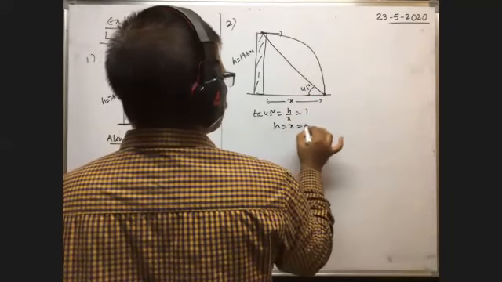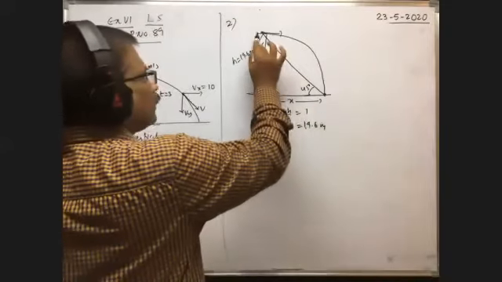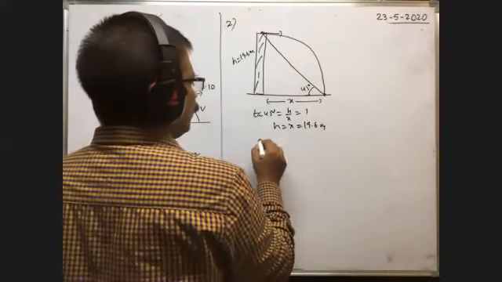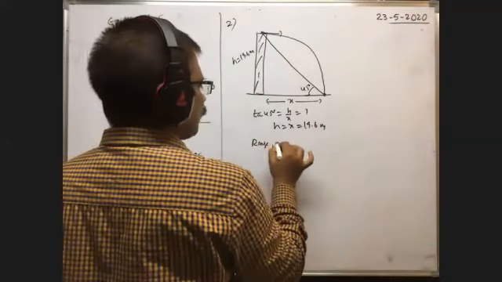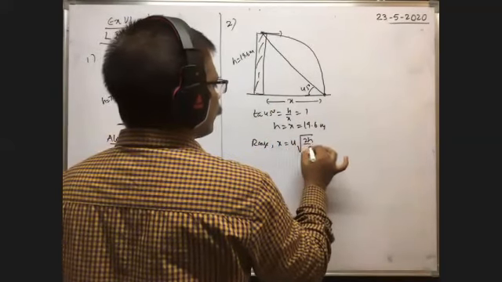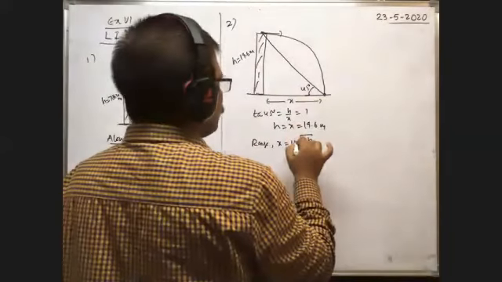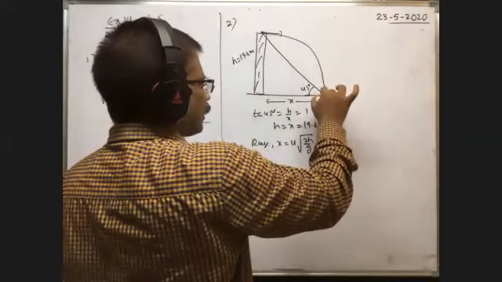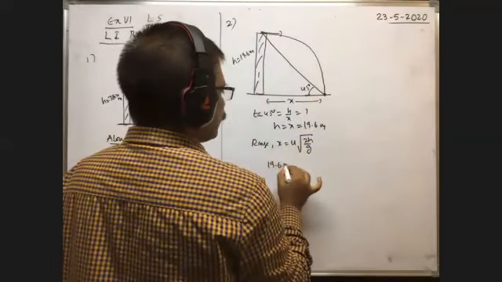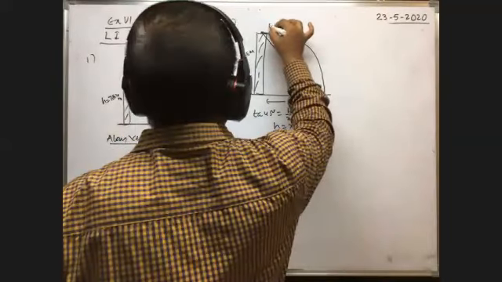That means horizontal distance traveled is equal to h, means 19.6 meter. That means indirectly the range of this horizontal projectile is given. What is the formula for range? Range in case of horizontal projectile, range is equal to x, that is equal to u into root 2h by g. Range of the horizontal projectile is equal to horizontal velocity u into time taken by the body to reach the ground, root 2h by g. So x means 19.6 is equal to u, we have to find u.